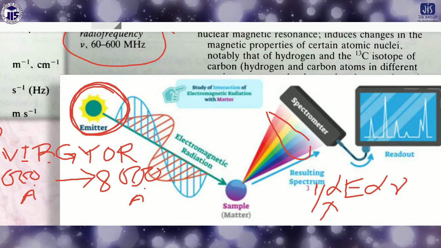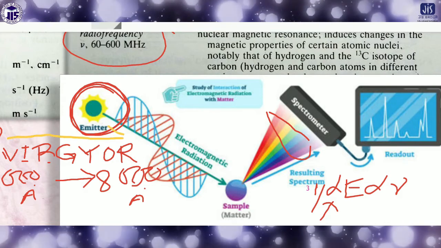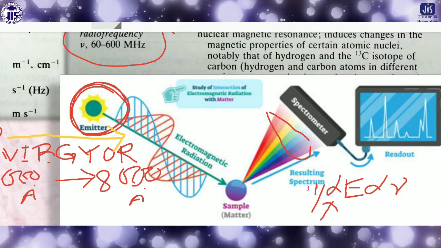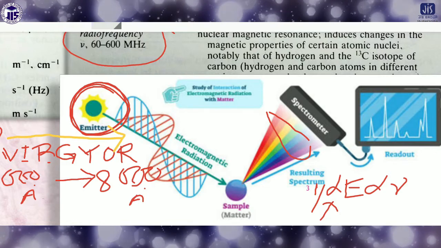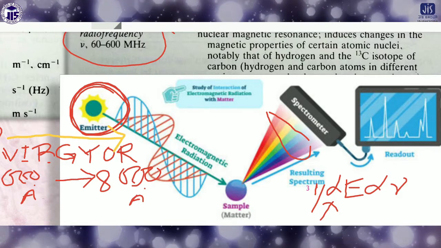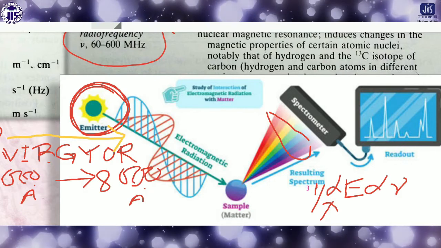So if we move from violet to red light, its energy will decrease but wavelength will increase. You have to keep that in mind; this is a very important fact. This is the general spectrophotometer, by which we can understand which light is coming from the source, the continuous light, after splitting.